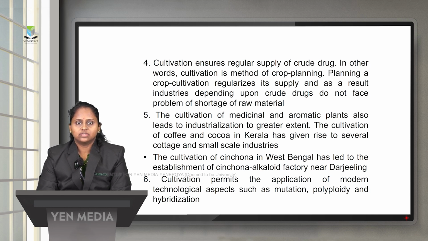If we take the example of cinchona, the cultivation of cinchona in West Bengal has led to the establishment of the cinchona alkaloid factory near Darjeeling. So cultivation permits the application of modern technologies such as mutation, polyploidy and hybridization.